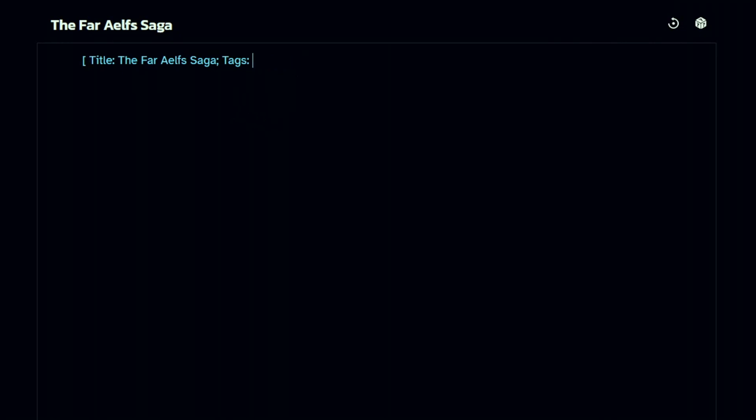Now let's input some tags. There are some tags that I'm going to recommend that you input that will make it clear to the AI what type of experience you want to have, and will also encourage the AI to speak as a GM. In other words, saying, you do this and you do that, or this is what happens to you, as opposed to having the GM write like it's a story. So I recommend using the following tags.